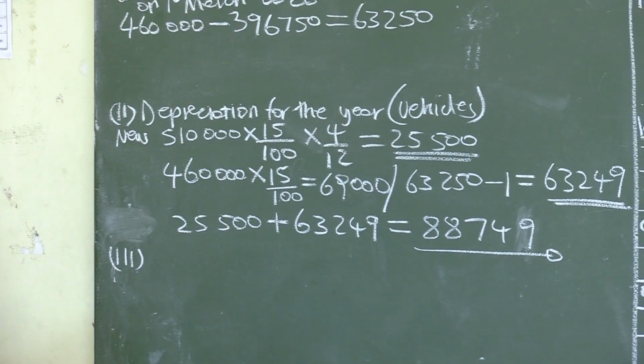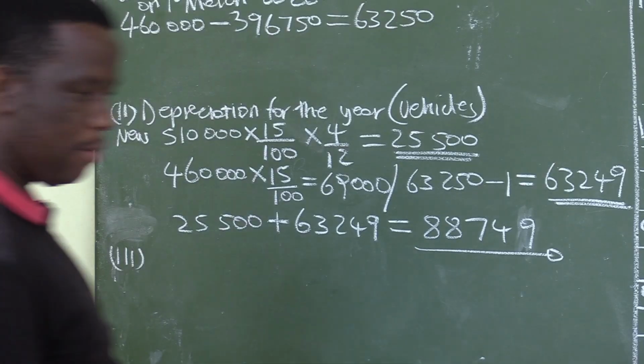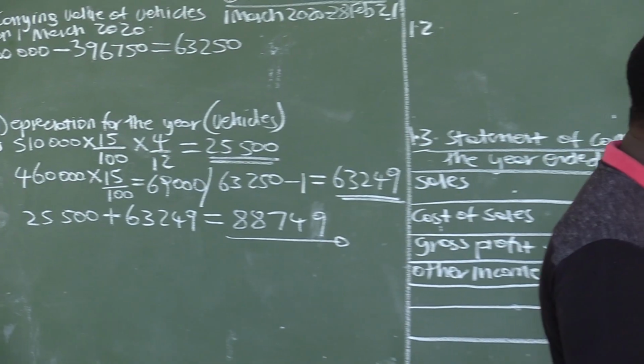Our depreciation for the year for the vehicles is 25,500 for the new vehicle plus depreciation of the old vehicle, which is 63,249, and this gives us the total of 88,749. So we are done with the vehicles.